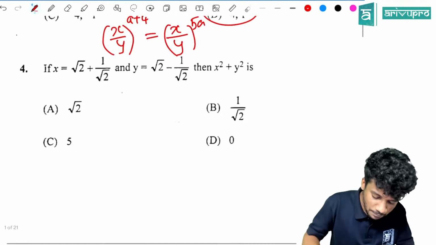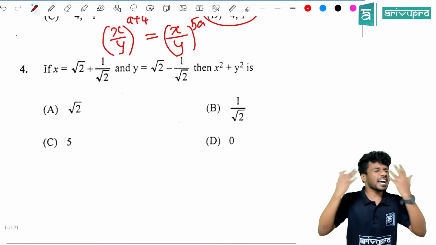Yes. Next question. These types of questions will always be direct, where you need to use your calculator. How will you use the calculator? Find the value of x first using the calculator. X is equal to how much? Find the value of root 2, then put it in M plus, then divide, then equal to.